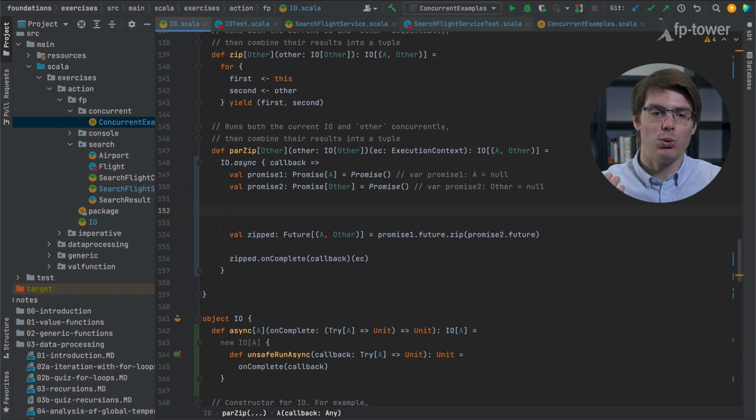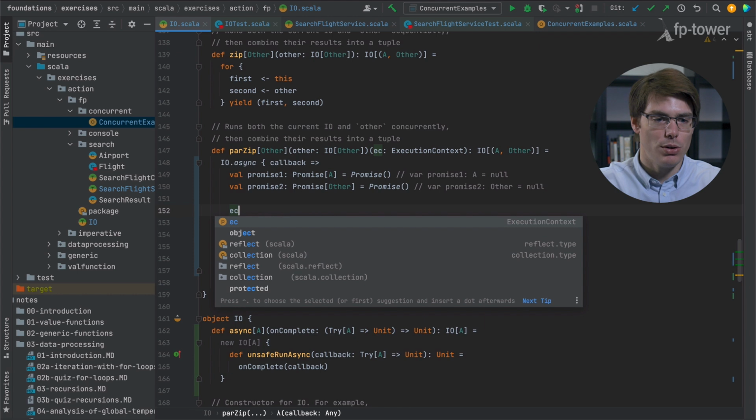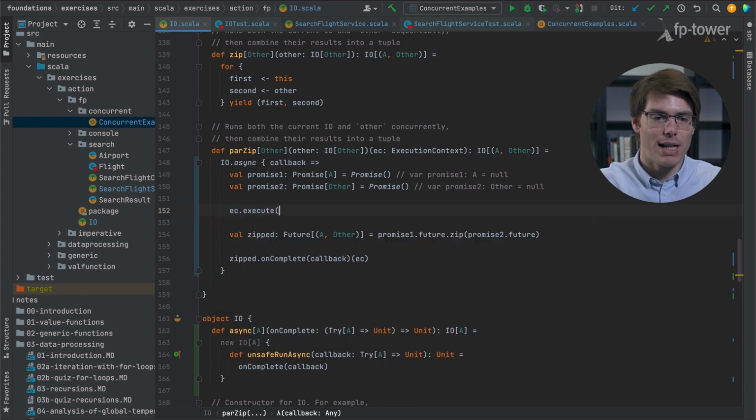What does that mean? It means that we need to send the execution to a thread pool, and within this runnable, we need to set the promise. So let's try to do this. We do ec.execute. This takes a Runnable, but we can inline it like this. Within this, we need to set promise1, and we'll do the same for promise2.